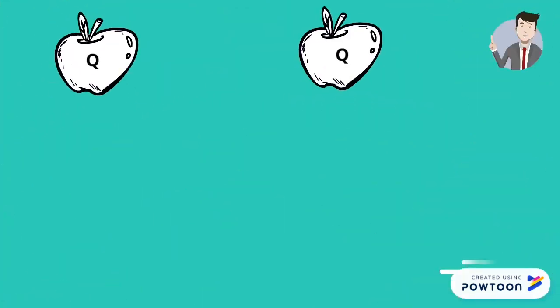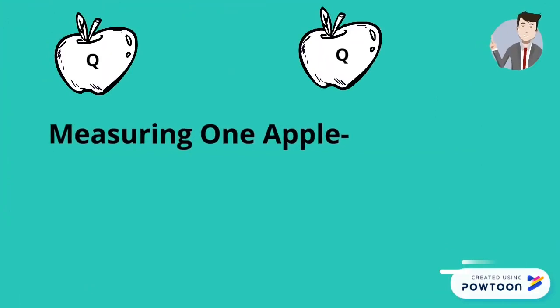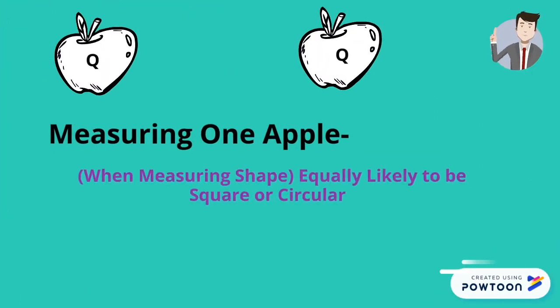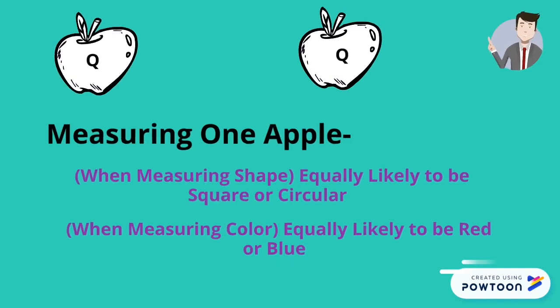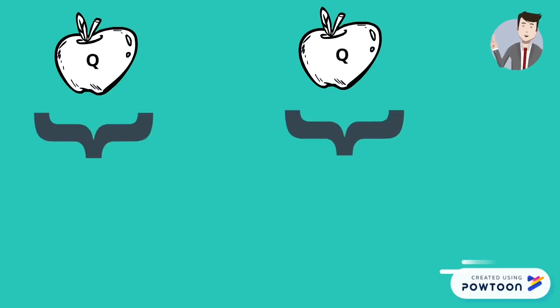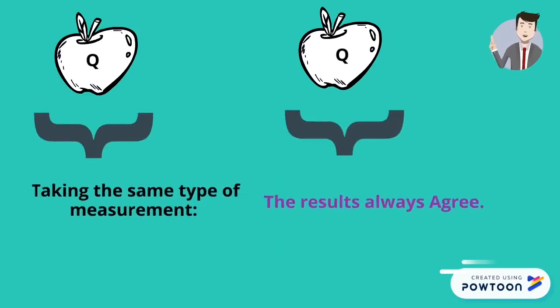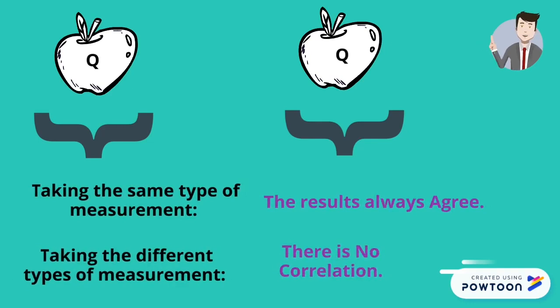If we measure the shape of one member of an EPR pair, it is equally likely to be square or circular. If we measure the color, we find it's equally likely to be red or blue. However, when we measure both members for color or shape, we find that the results always agree. However, there is no correlation when we take different types of measurements.